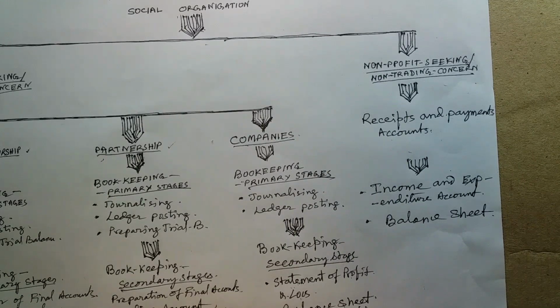Then we close the profit and loss appropriation account. In general, the credit side of the PL appropriation account will be more than the debit side. That means if income is greater than expenditure, that is called the divisible profit. Divisible profit is the profit to be distributed among the partners on the basis of the profit sharing ratio, which is mentioned in the partnership deed, that is, in the partnership agreement. Only that divisible profit is to be distributed among them.